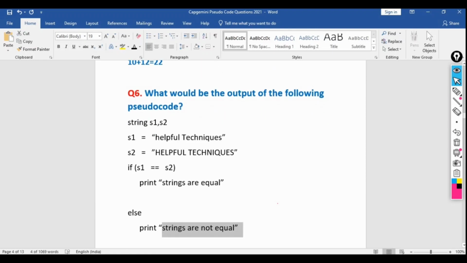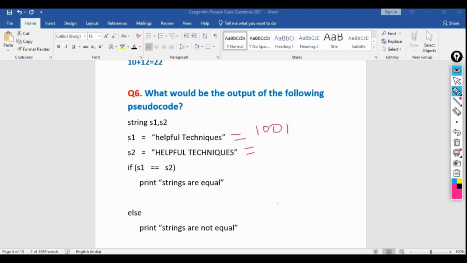So what will be happening? What does this equal operator do in case of strings? Whenever we create a variable in the stack, or inside the memory, it takes some place to store the value of the variable, so it needs an allocation. We call this the reference. Suppose the reference of this s1 string, "helpful techniques", is 1001. The values are the same, so what will be the reference for s2? Will it be the same as s1, or will it be different? Just take 2 to 3 seconds to think.